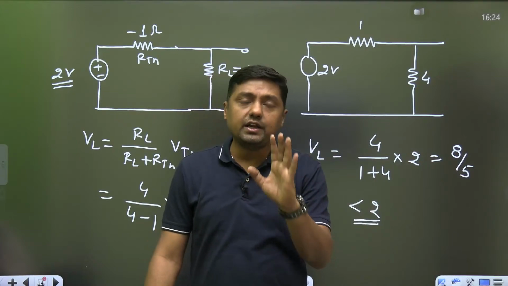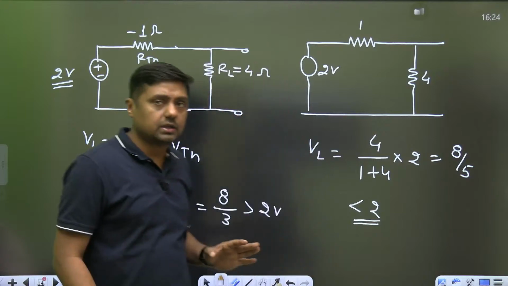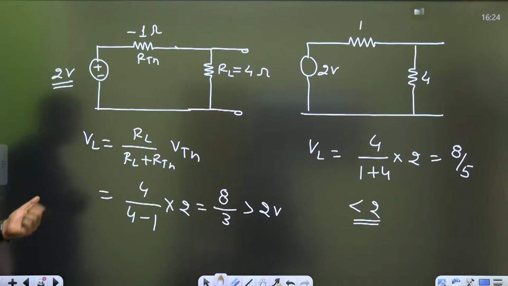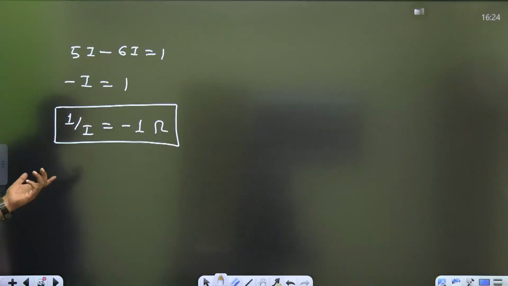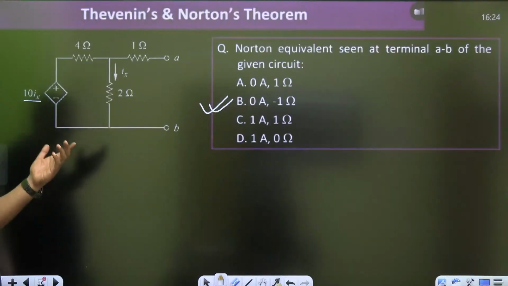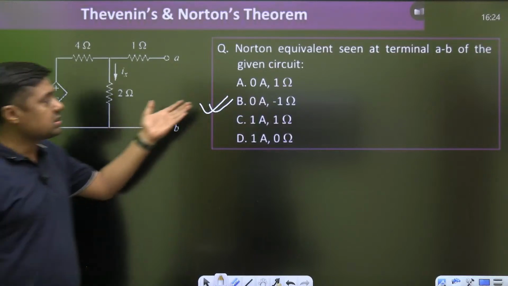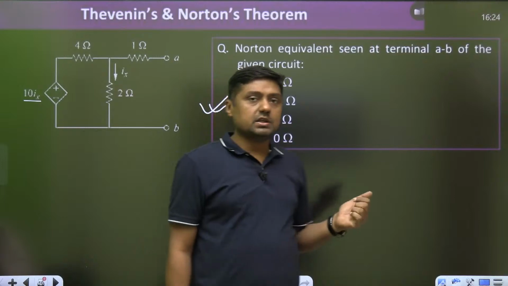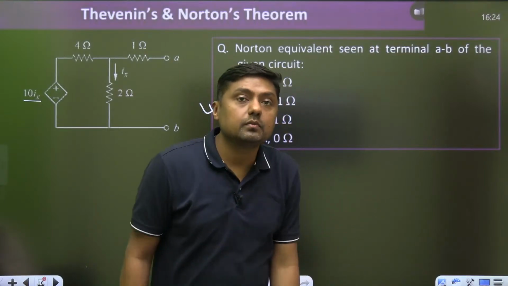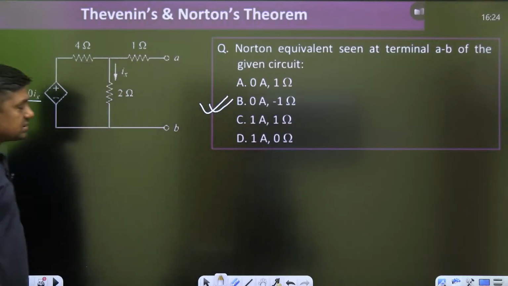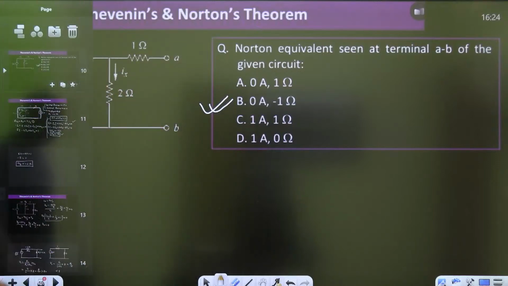If you find any difficulty, then inform us, okay, that sir, I am not understanding this concept, is there any other method. For example in this question we are getting the negative resistance because there are no independent sources, and that's why what is the Norton's current? 0. So that is the reason. Minus 1, yes, it is possible. And on EDC and analog, just after next week I will arrange an analog session.